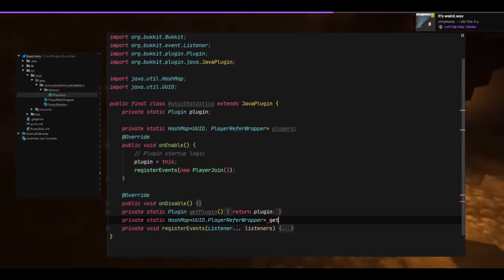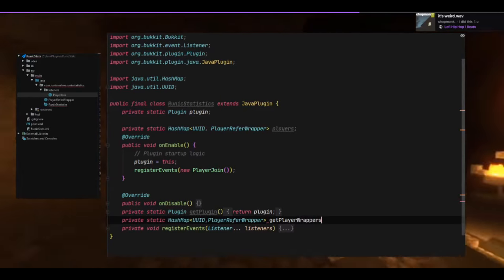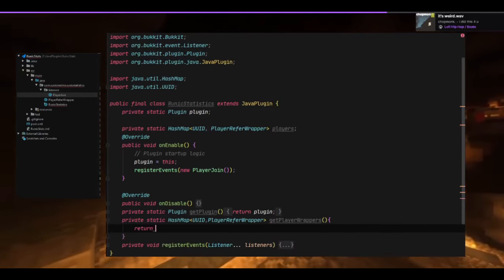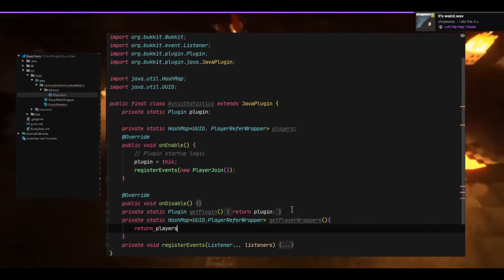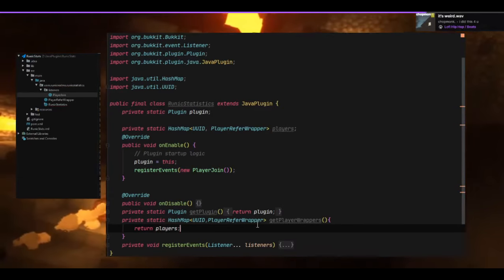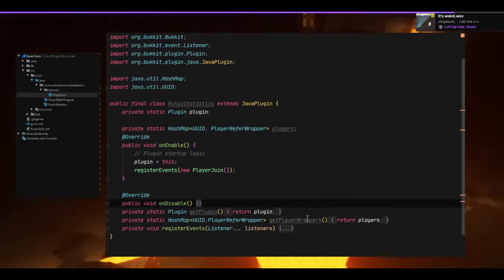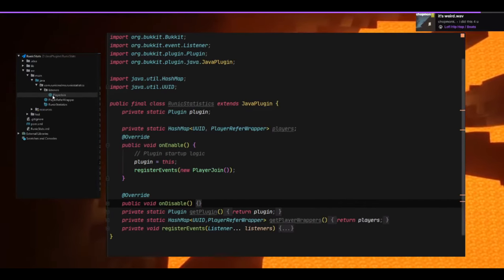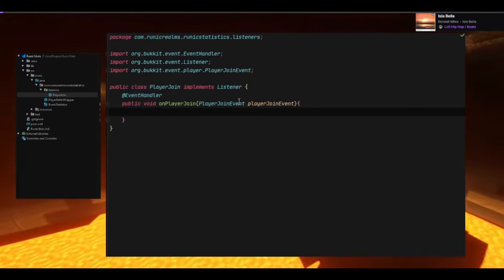Get player wrappers. Return. We're going to return players. Something like that. So now we're able to actually get the players, simply. And they're still getting underlined here because we're not using it anywhere. But this is where this comes in. The player join event.